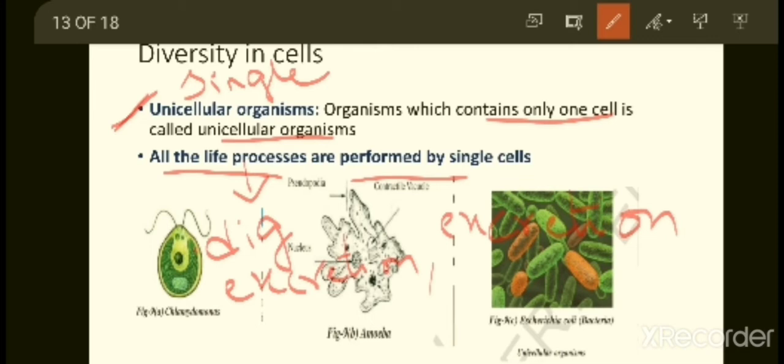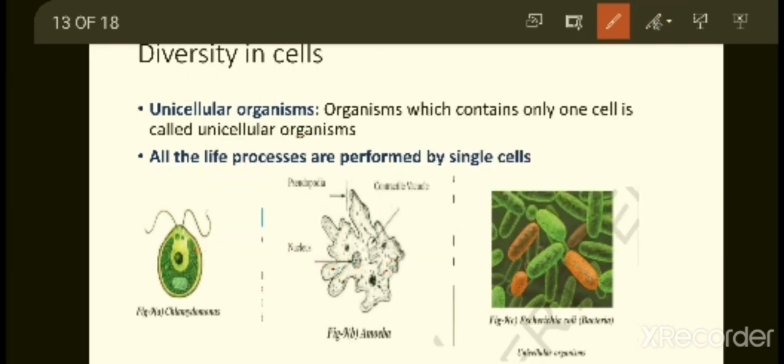So all the life processes are performed by a single cell. That means only one cell is going to perform all these processes, whether it is digestion, excretion, reproduction or respiration.